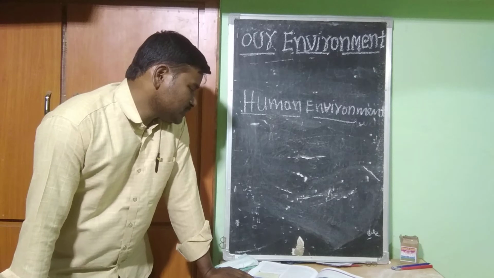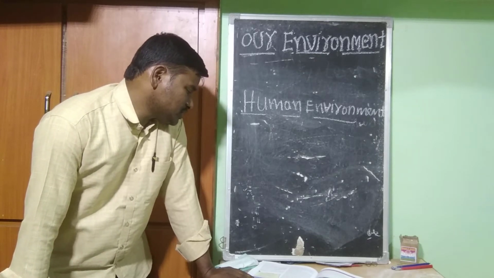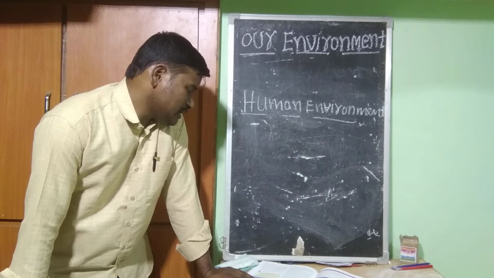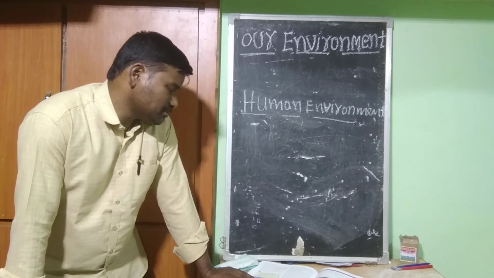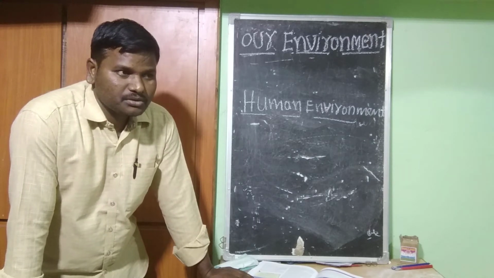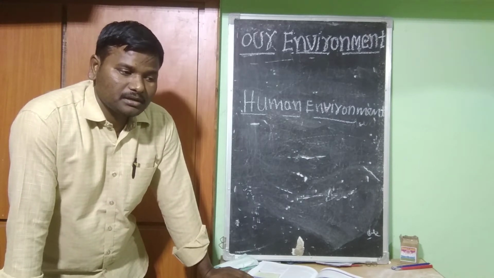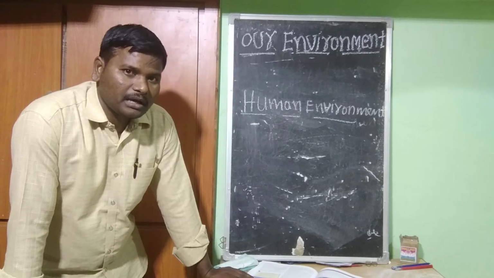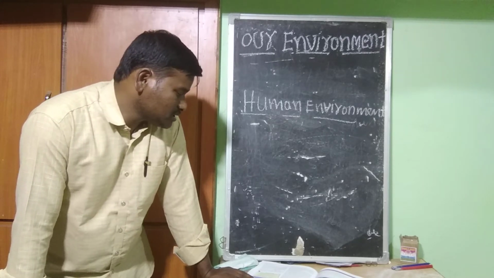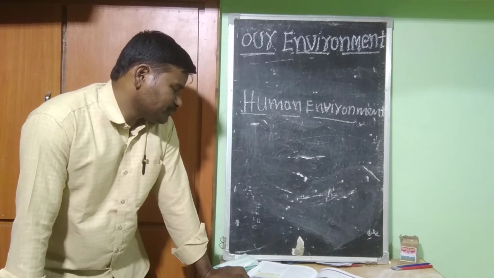The interaction between human beings and the environment changes with place and time.